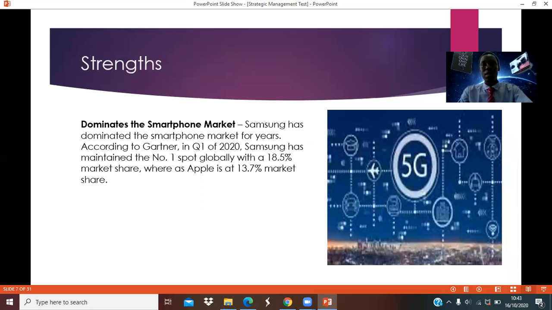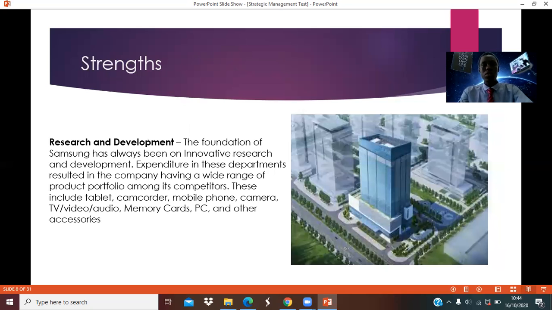What are the strengths of the Samsung company? So one of the major strengths is the dominance of the market. So we see Samsung is holding a market share of 18%. That's a very big percentage to be over one company. Then we see another major strength here, which is research and development.